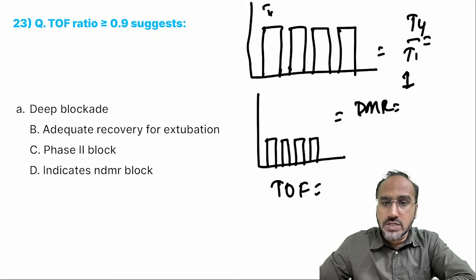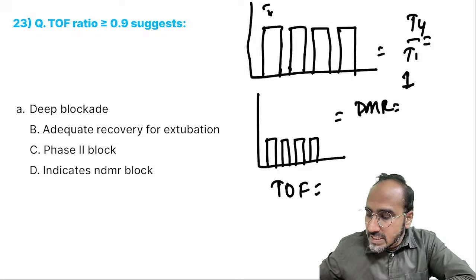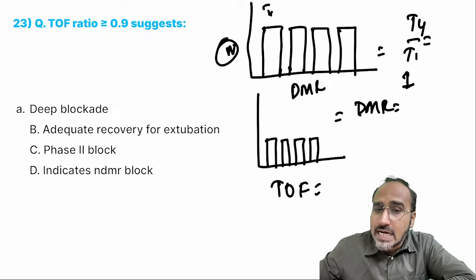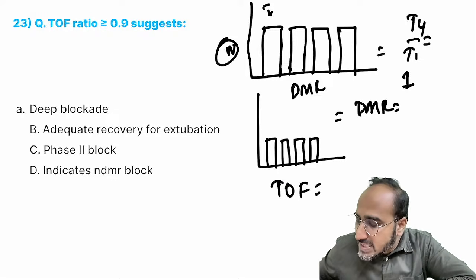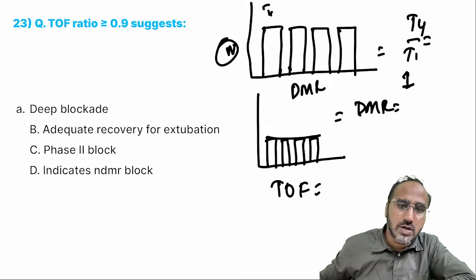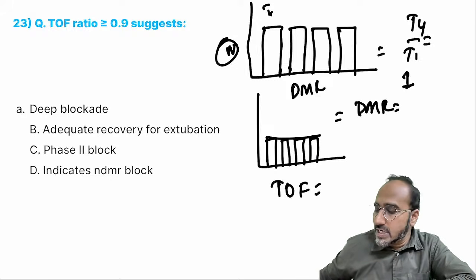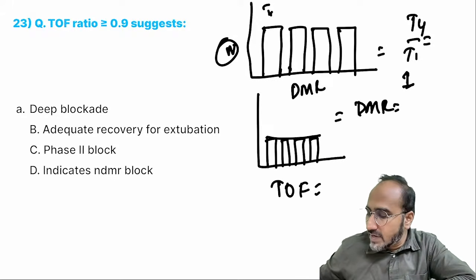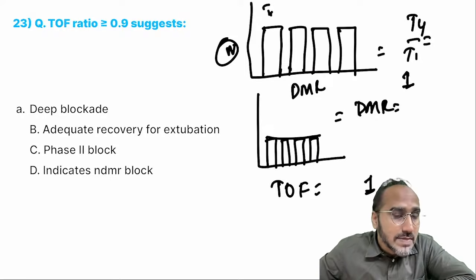What's the answer? Remember, this is the normal one. After depolarizing, what is happening? All twitch heights are decreased, but they are decreased in the same amplitude. Yes or no? So how will be the train-of-4 response? T4 by T1, same, all heights are same. So it will also be 1 in case of depolarizing.